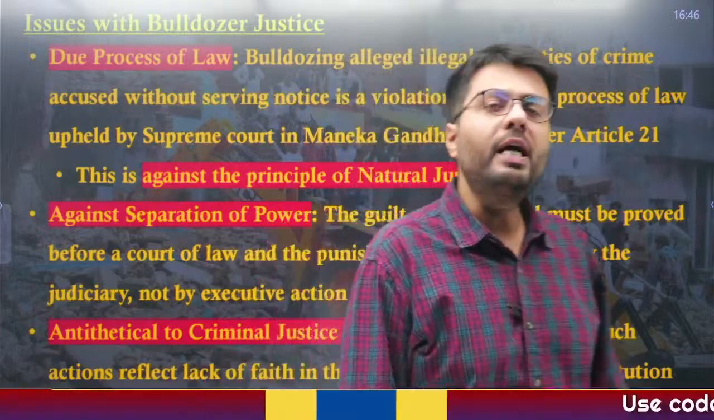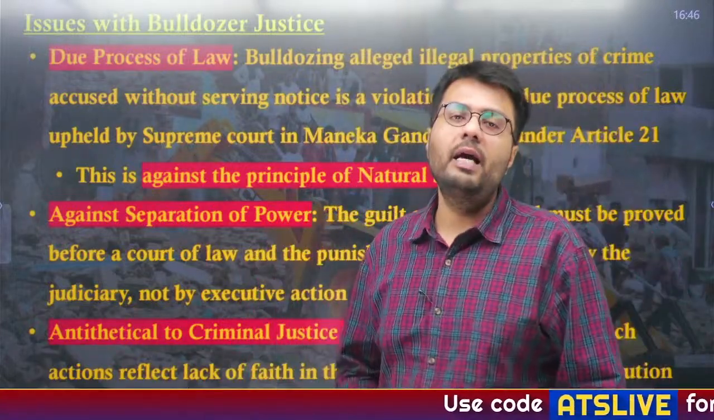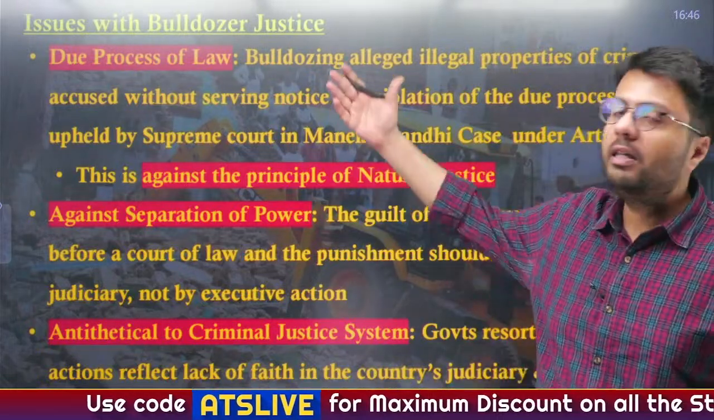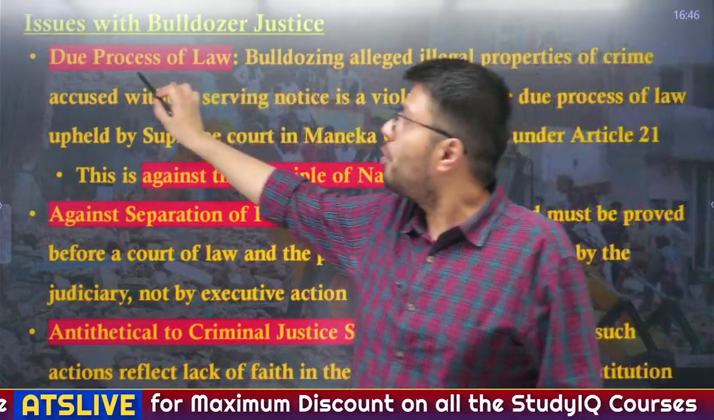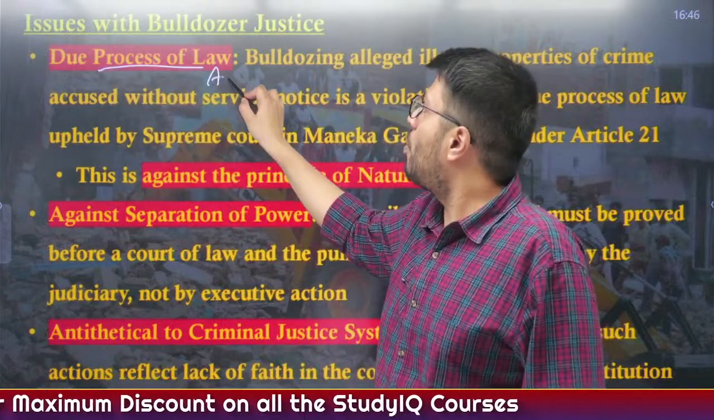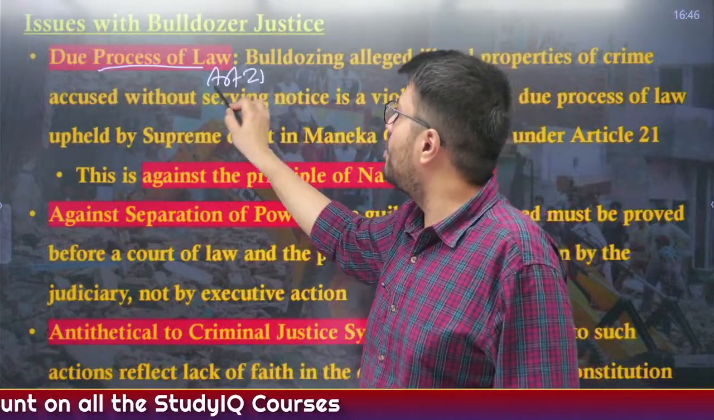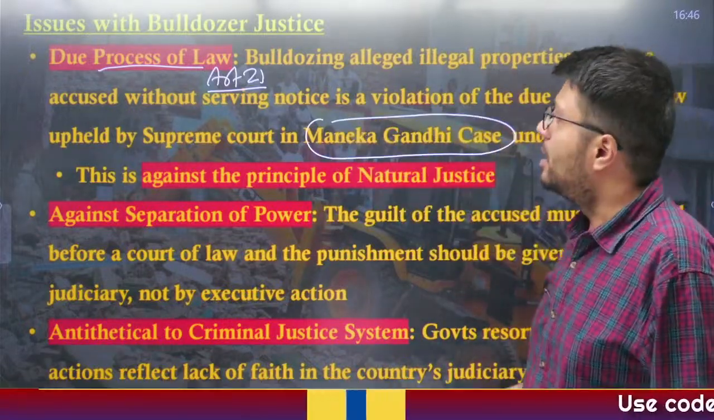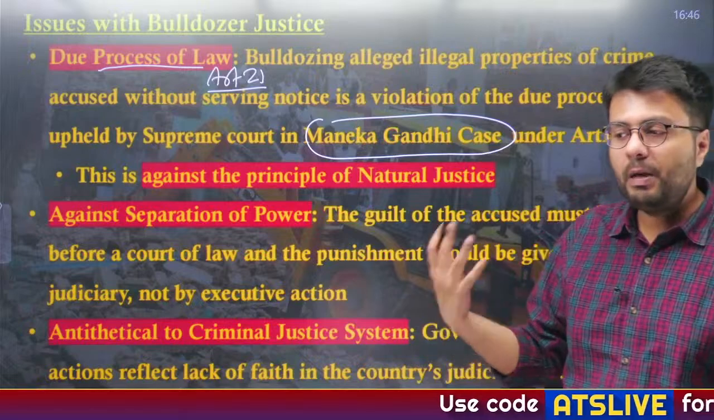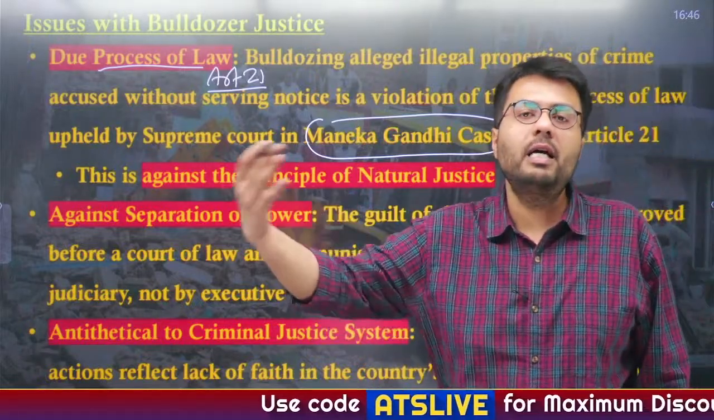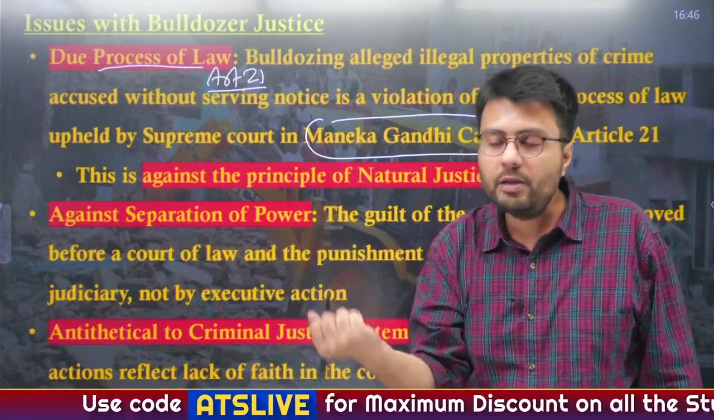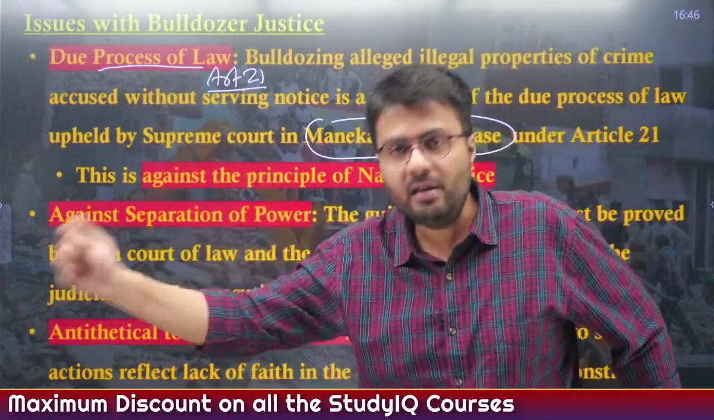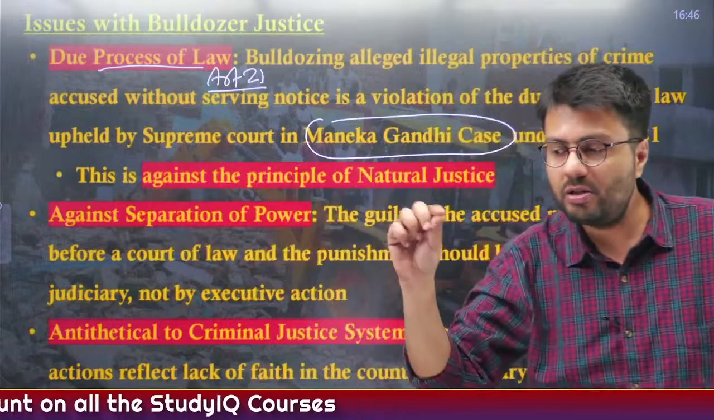But let us now quickly understand what are the issues with delivering such instant bulldozer justice. First, there are allegations that the government is not following the due process of law, which also forms part of Article 21 of the Constitution as per the Supreme Court judgment in Maneka Gandhi. In such cases, the Supreme Court has highlighted that law should take its own course: in case of violation of the law, the government should send a notice to the accused highlighting the law they have violated.